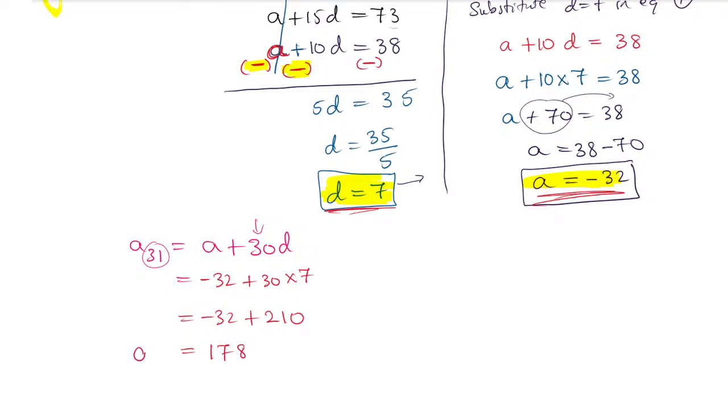So that A31 is nothing but 178. The answer is 178. Don't worry, I will repeat once again, not a problem.